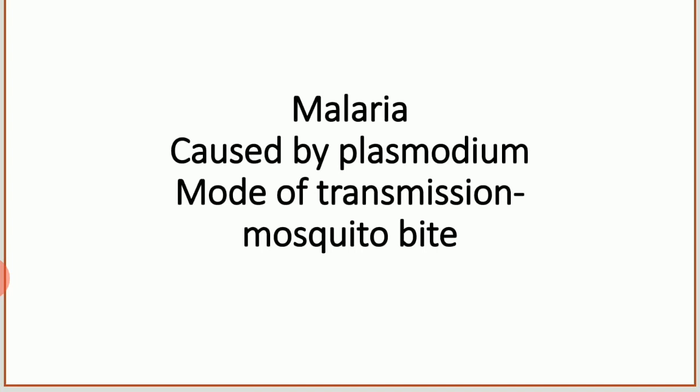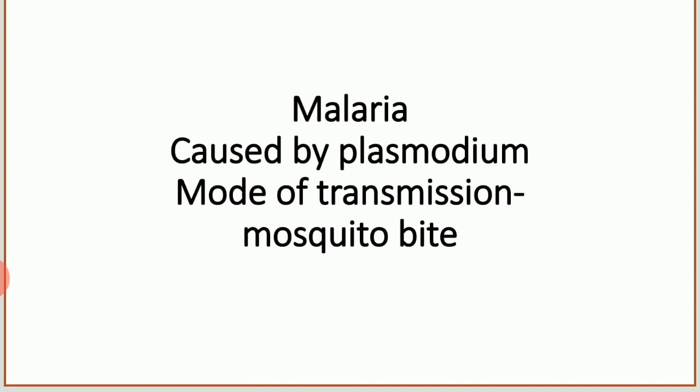See, when a mosquito sits on the infected person to suck the blood, with the blood the mosquito will also carry the plasmodium in its salivary gland. And the same mosquito sits on a healthy person, and the healthy person gets the plasmodium.